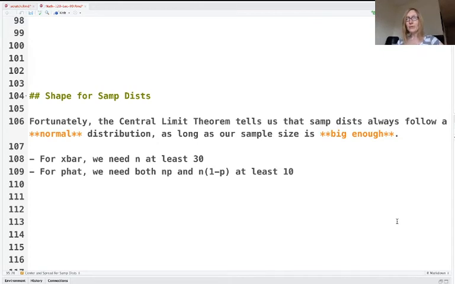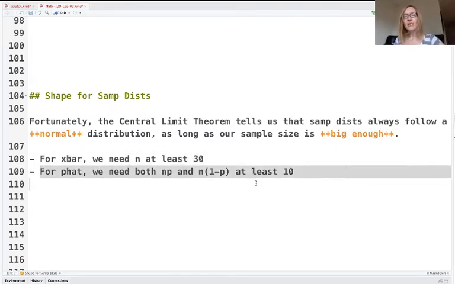If we've got a big sample size, then we know x bar is going to follow a normal distribution, and also p hat is going to follow a normal distribution. What exactly does big enough mean? Well, it means slightly different things for each one. If we're talking about sample averages, we need a sample size of at least 30 to ensure that we've got a normal distribution.